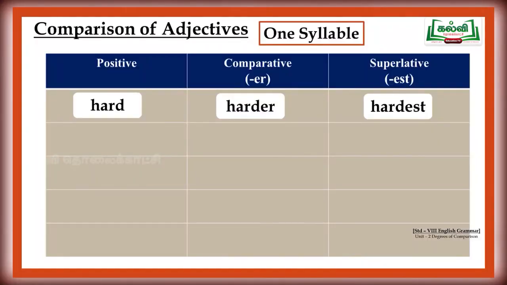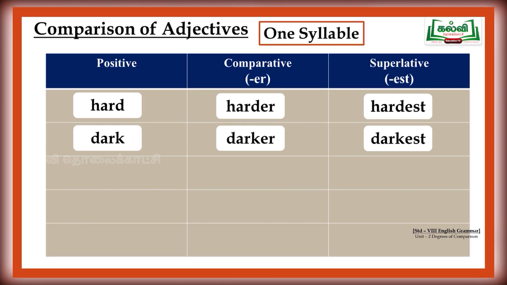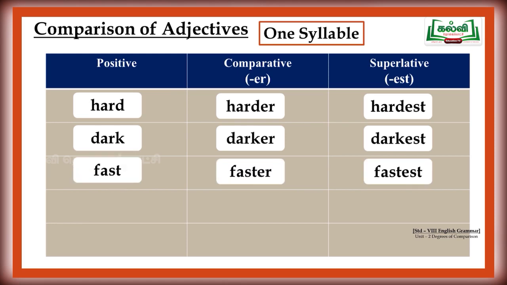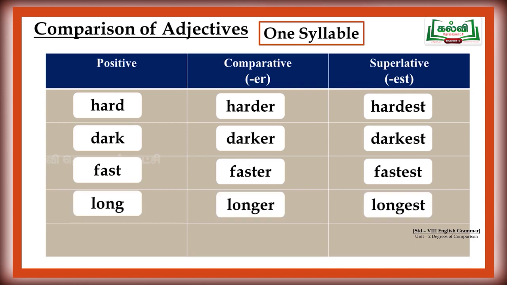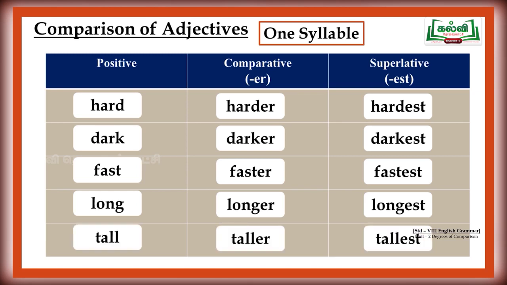For this rule, we will see some more examples to understand better. Are you ready? Yes, come, let's see. Hard, harder, hardest. Dark, darker, darkest. Fast, faster, fastest. Long, longer, longest. Tall, taller, tallest. Now let's see the next rule.